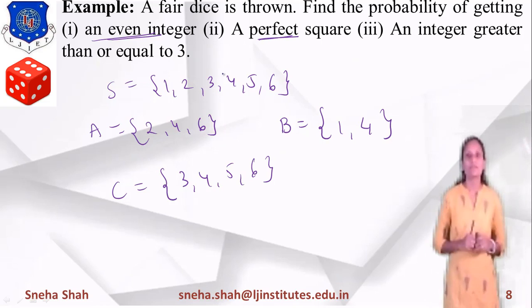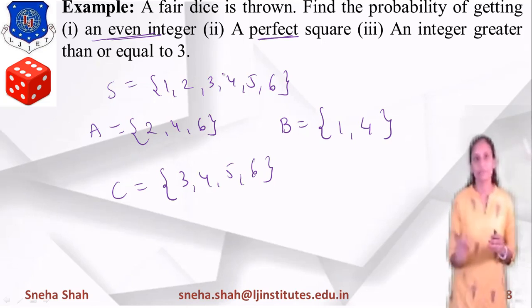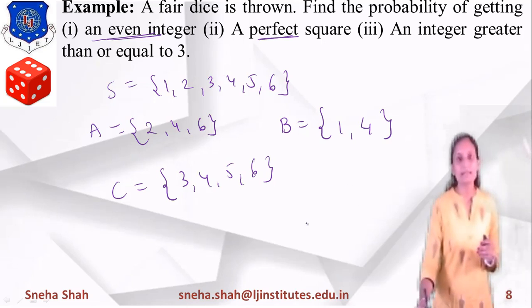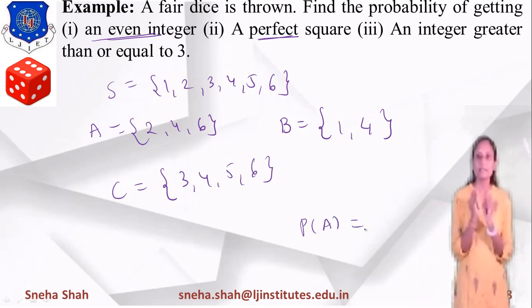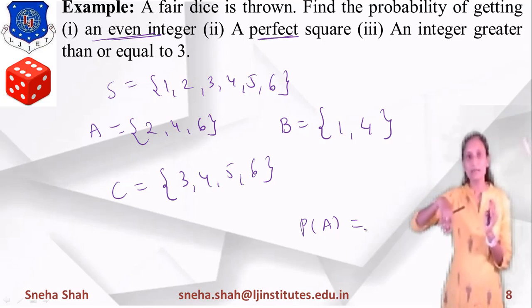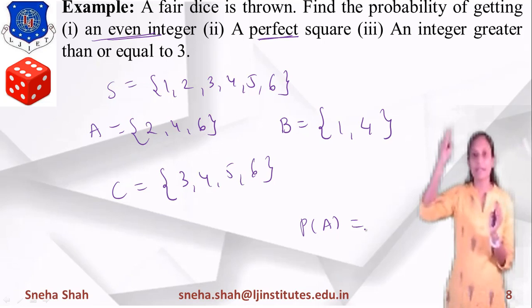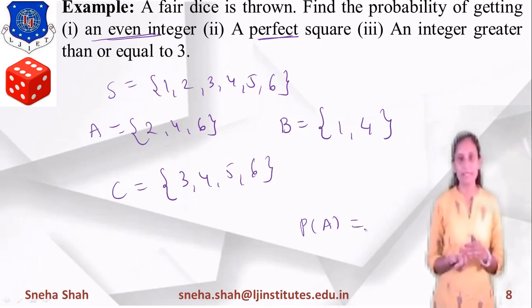Now from this we want to calculate the probability of A, the probability of B and the probability of C. How do we calculate it? From the sample space, what is the probability of A? As per the definition, probability is the number of favorable outcomes out of the total number of outcomes.